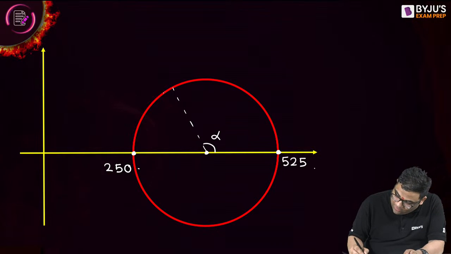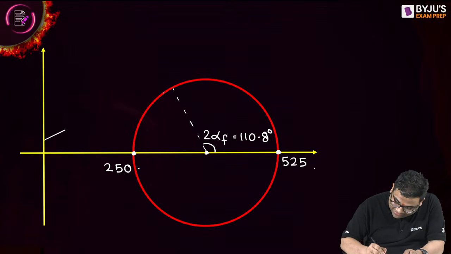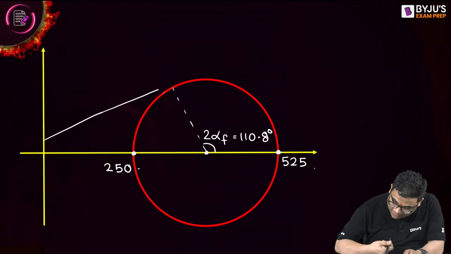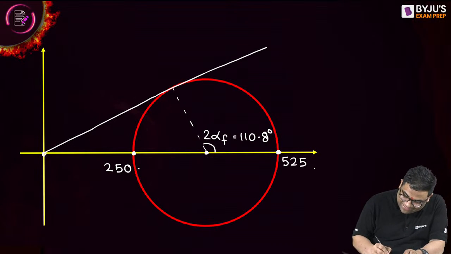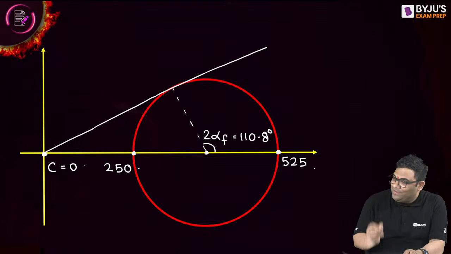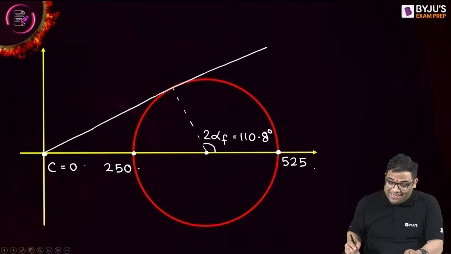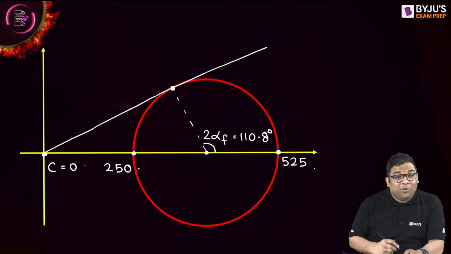This is 2 alpha f equal to 110.8, and I will get the shear strength line like this, right? And you see the cohesion is 0. And this is the failure plane.